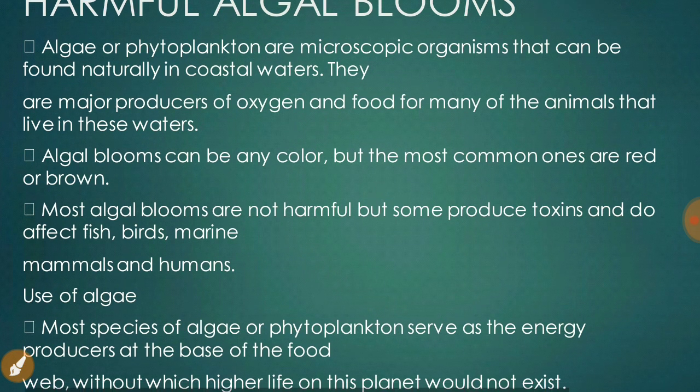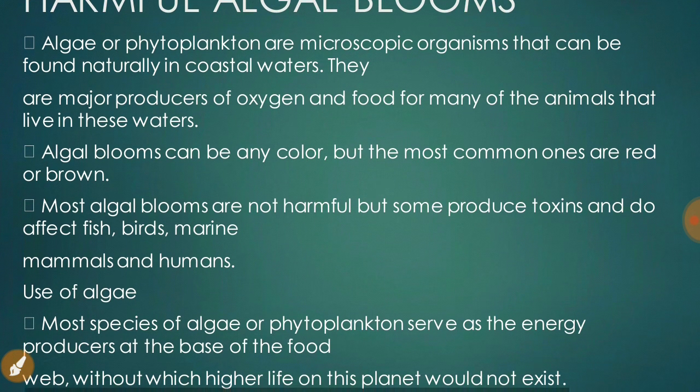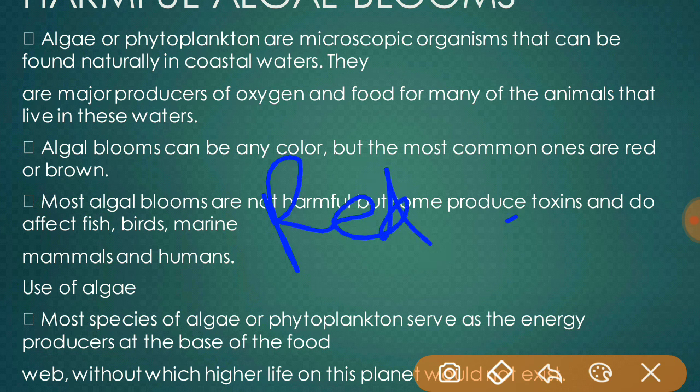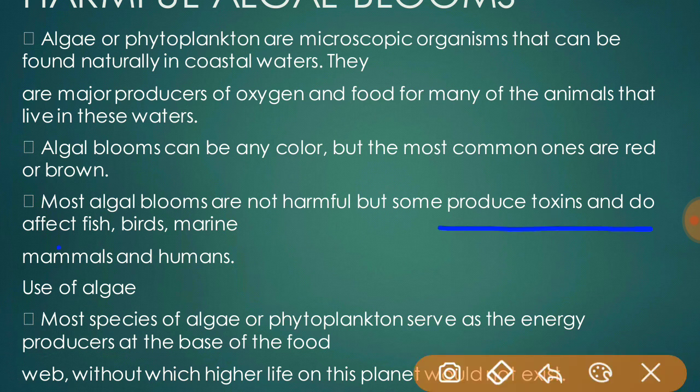A bloom often results in a color change in water. Algal blooms can be of any color, but the most common are red and brown. Most algal blooms are not harmful, but some produce toxins and do affect fish, birds, marine mammals, and humans.